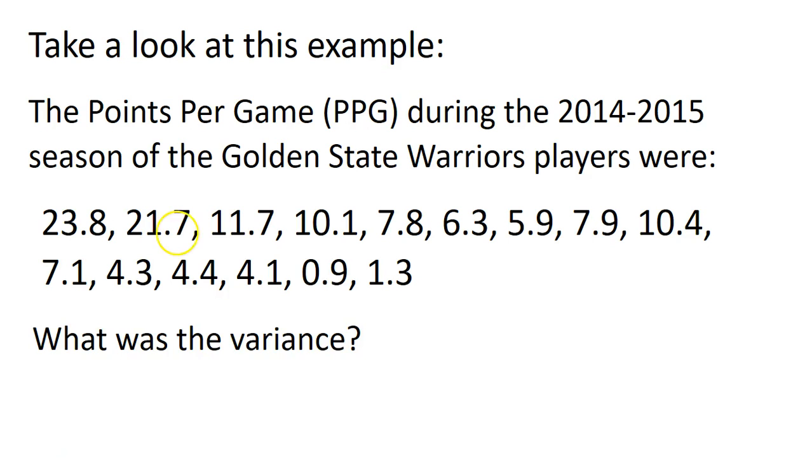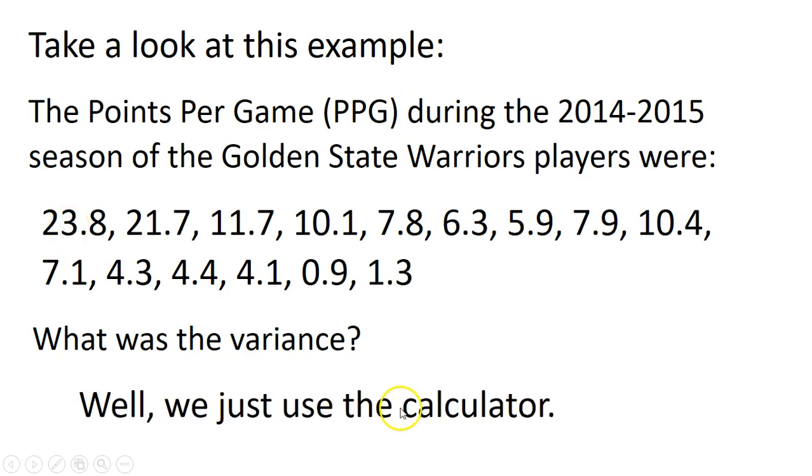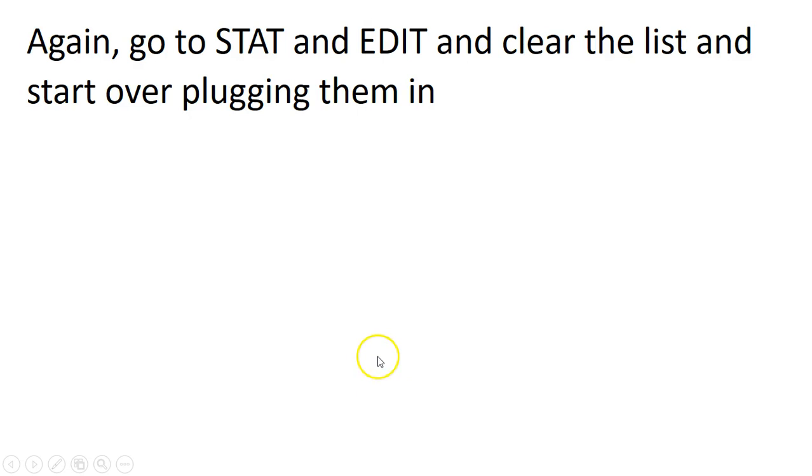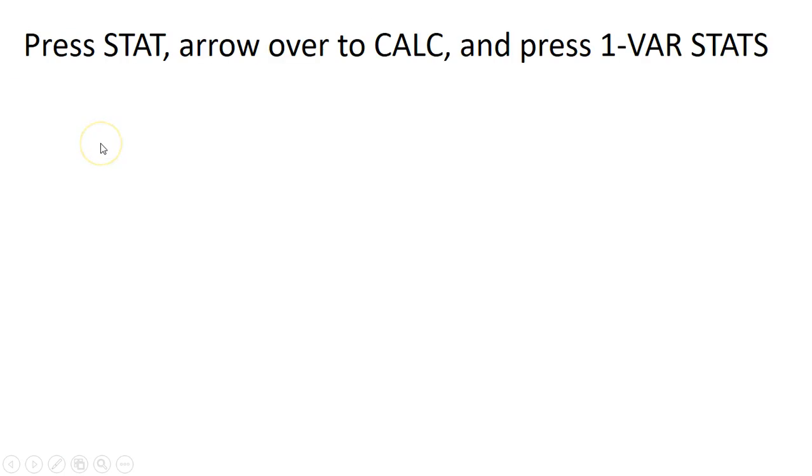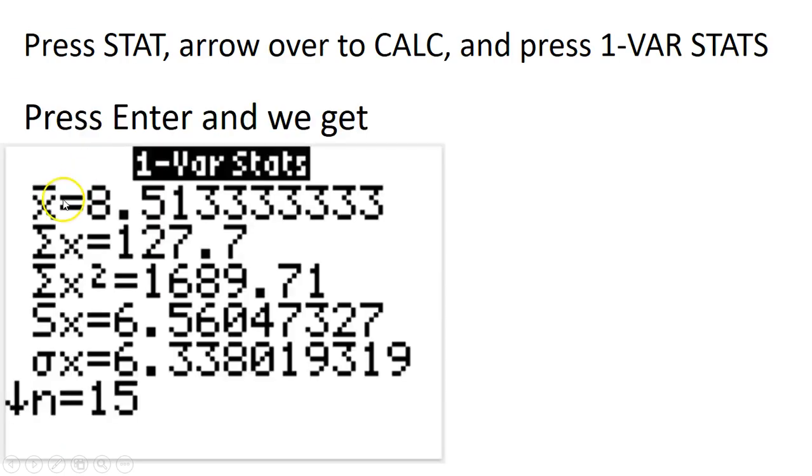What was the variance of them? I'm just looking here at the data, scanning through it. I have someone who barely scored a point a game, and then you probably have someone like Steph Curry, scoring close to 23.8 points a game on average. So let's use the calculator, plug this data in, and we go to Stat and Edit, right? We plug all of our data in. Just make sure you clear it out first. Press the arrow over, do one variable stats, and basically we find out that the average person on the team is scoring 8.5 points a game.